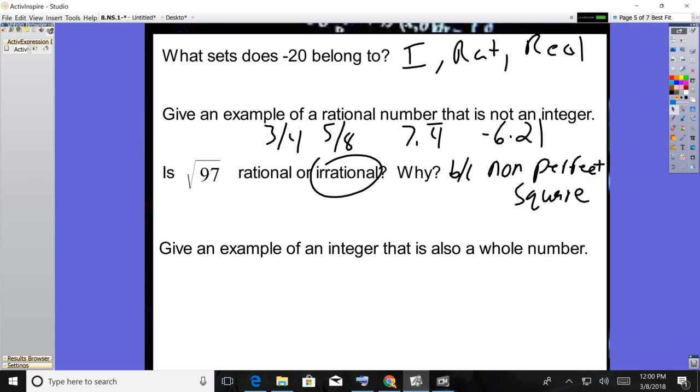Give an example of an integer that is also a whole number. All right, for that, anything from 0 up would have worked. 0, 1, 2, 3, 4, and so on. As long as it's a positive whole number or 0, it would be an integer that is also a whole number. All the whole numbers are also integers.